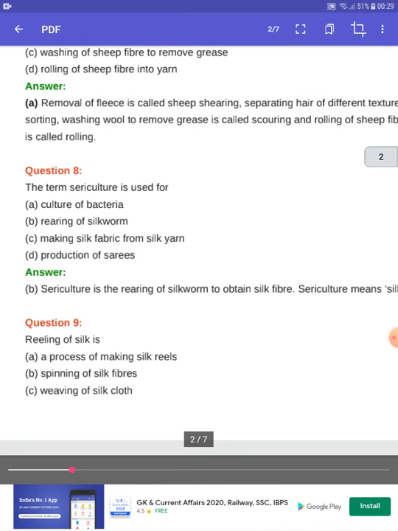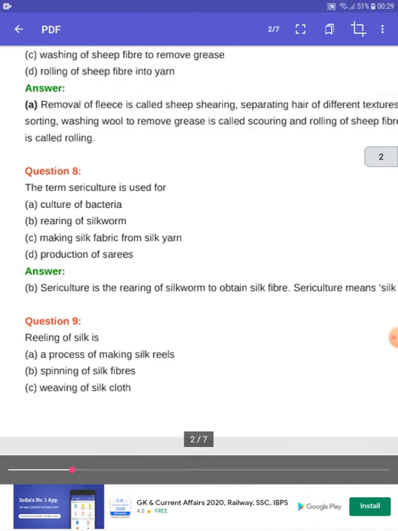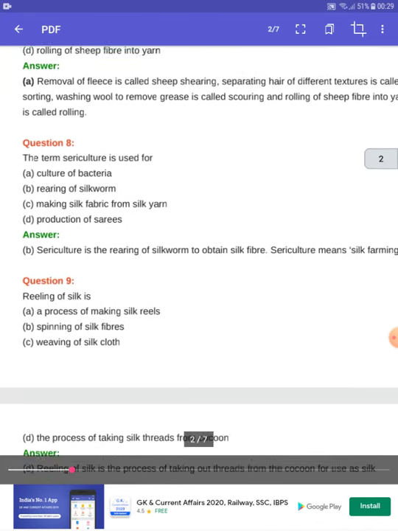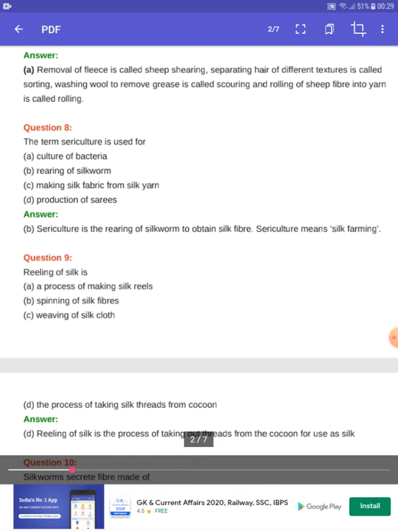Next question. The term sericulture. So I have already explained. Sericulture is that process, the rearing of silkworm to obtain silk fiber.